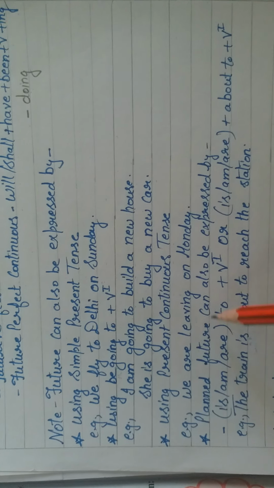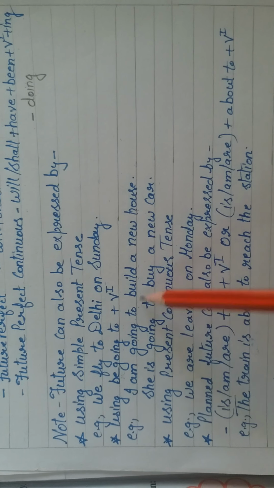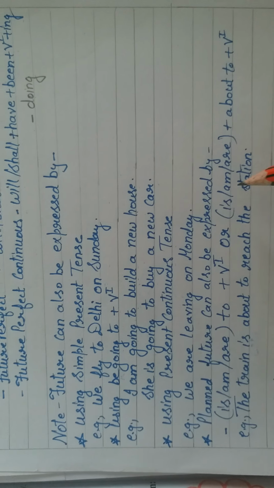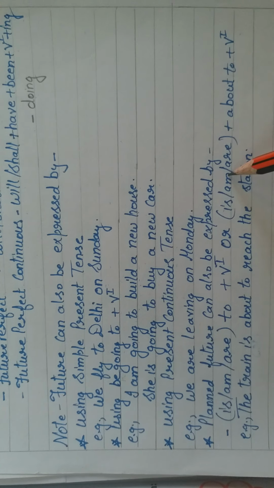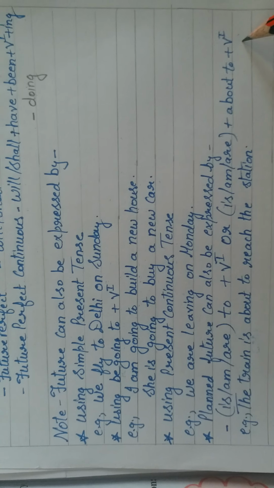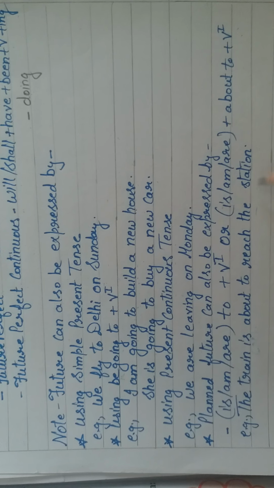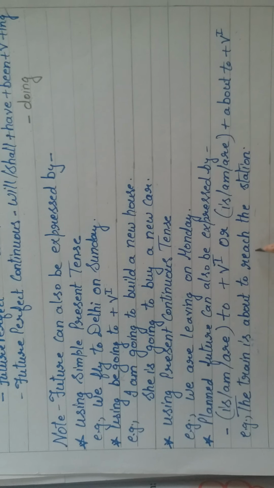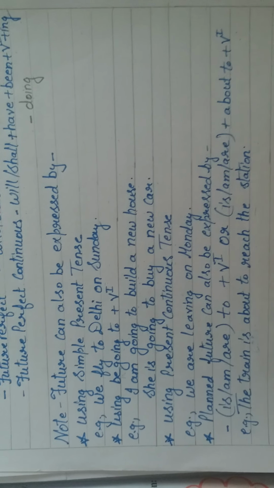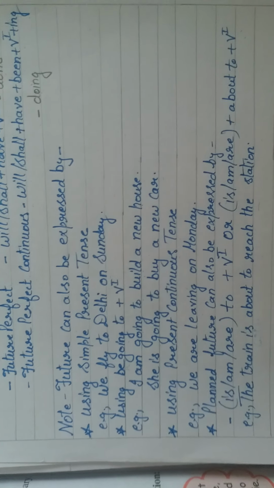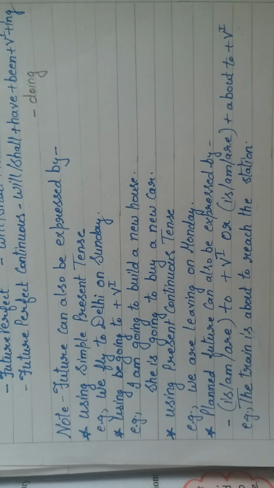The next, planned future. Planned future can be expressed, as I have discussed earlier, by using present continuous tense and by using about to plus first form of the verb also. Is, am, are, about to plus verb's first form. For example, the train is about to reach the station. My friend is about to reach my home. So about to plus first form can also be used to express planned future, that is, what we have planned already, planned everything about what we have to do tomorrow.